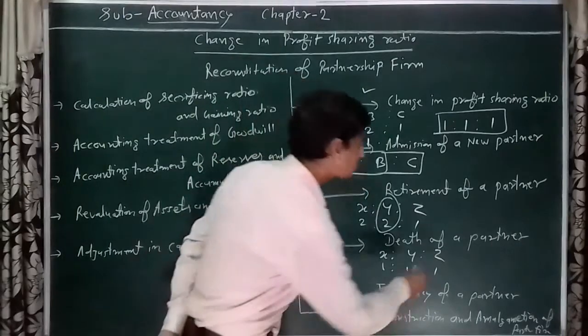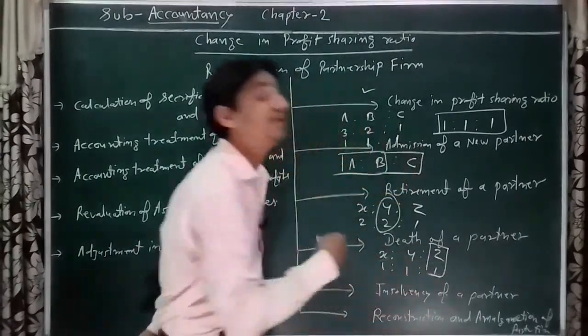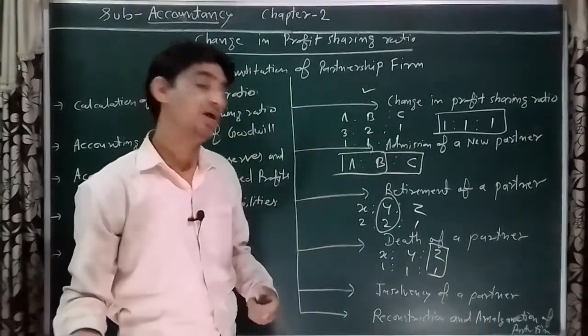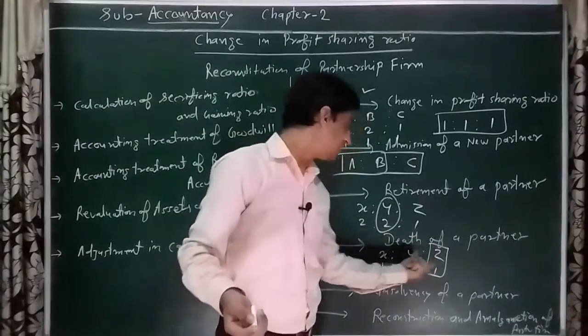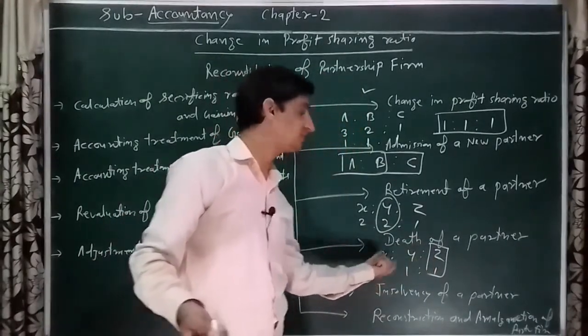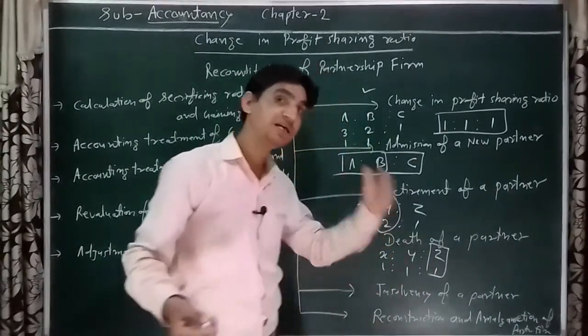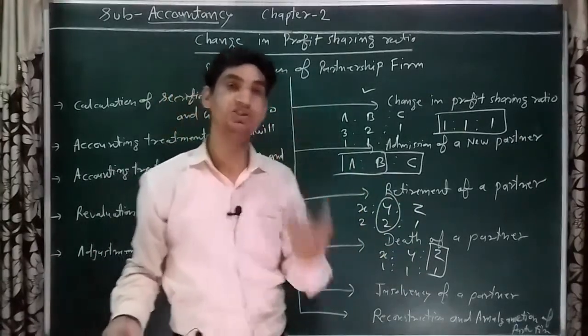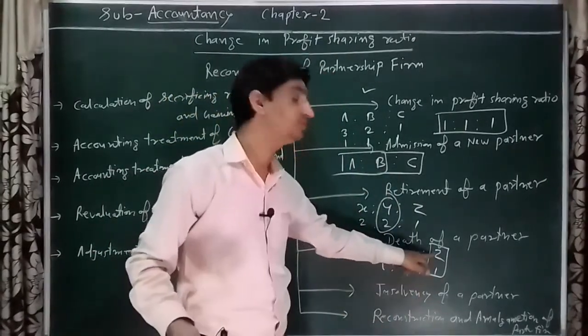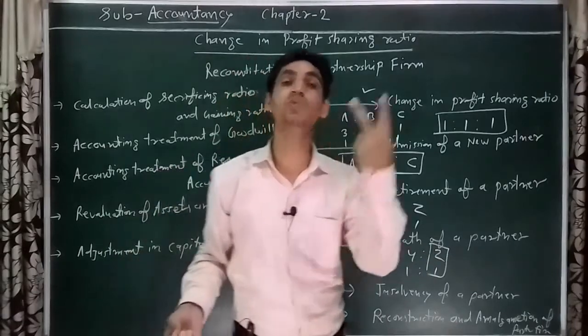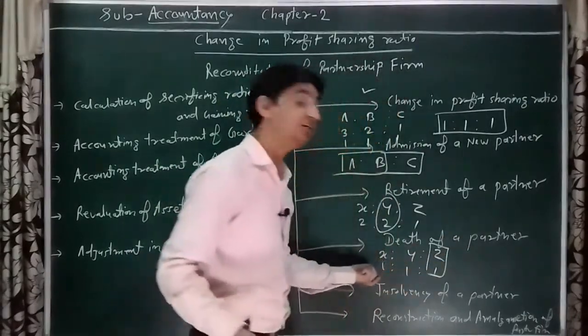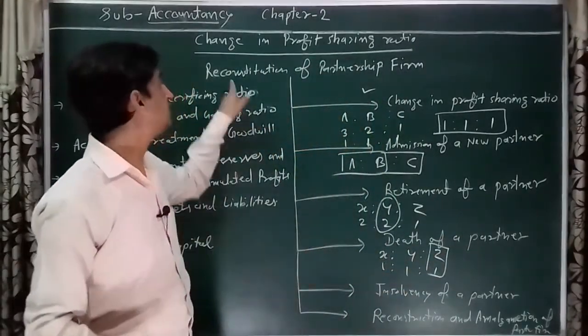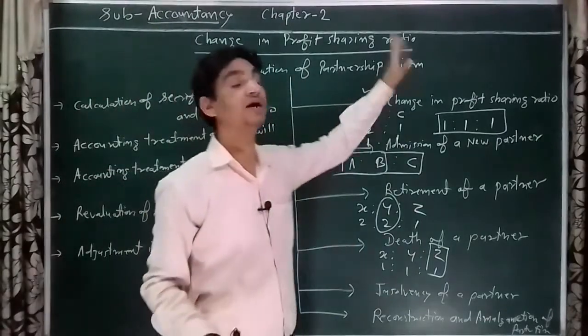In future, Z dies in a car accident. After the death of Z, there are only two partners, X and Y. So in the existing partnership firm there were three partners, and after the death of Z there are only two. That is a change in partnership deed. It is called the reconstitution of partnership firm.